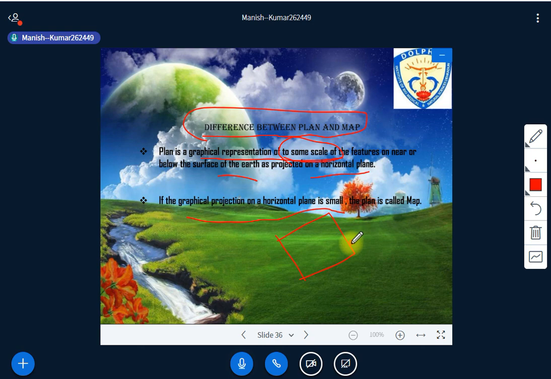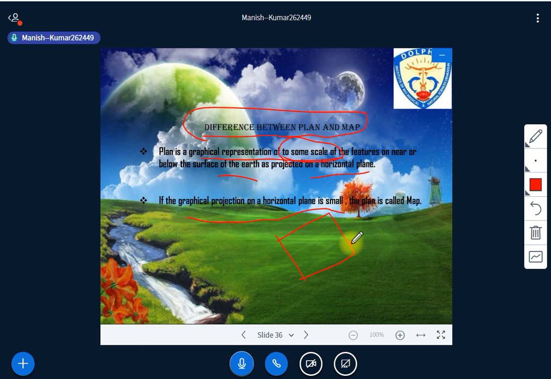A plan is a detailed drawing. Whatever small area you are surveying, the plan includes a detailed drawing of that particular area, right? And when you are making a plan, details are given in the form of certain symbols. You are using some technical symbols, which I have to discuss again someday, to represent those details. Also, the plan shows the length and breadth of whatever area or feature you are surveying.